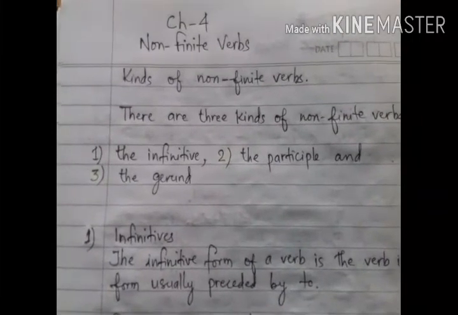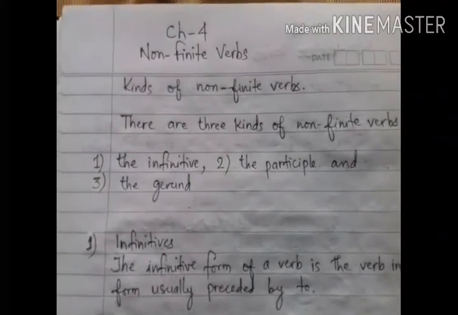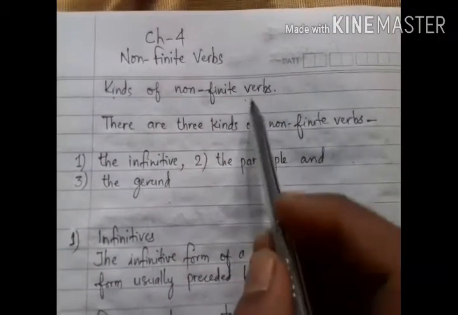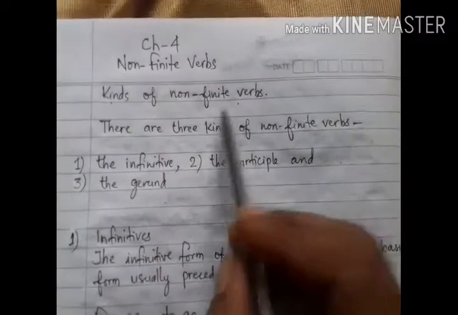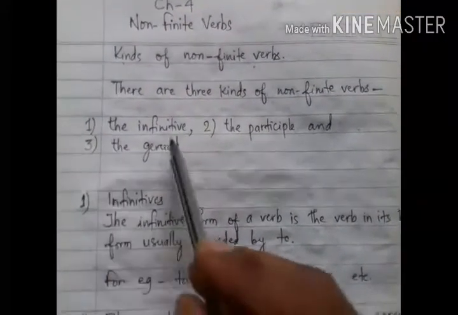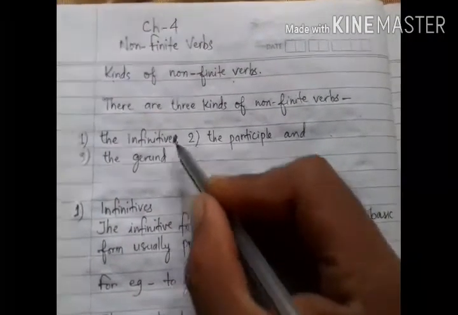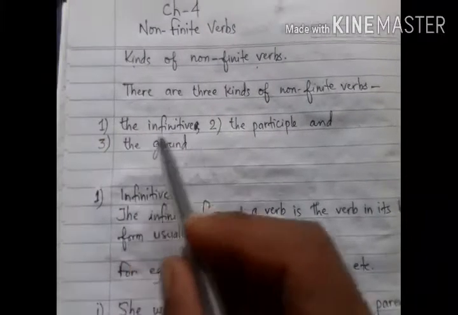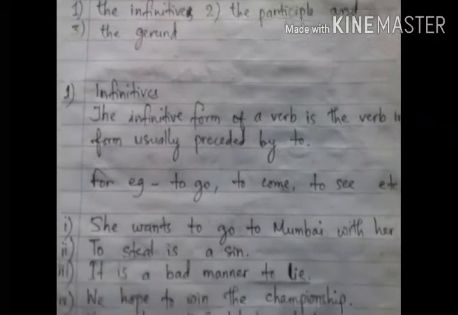In today's class, we will continue with chapter 4 of our English grammar, that is non-finite verbs. And in this video, we are going to understand kinds of non-finite verbs, as I had already introduced these in our previous video. So I had already told you that there are three kinds of non-finite verbs, and they are: number one, the infinitive, the participle, and the gerund. What are infinitives, what are participles, and what are gerunds, that we are going to understand in this video.